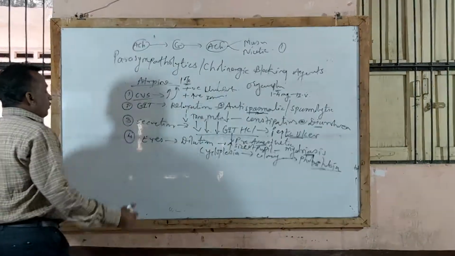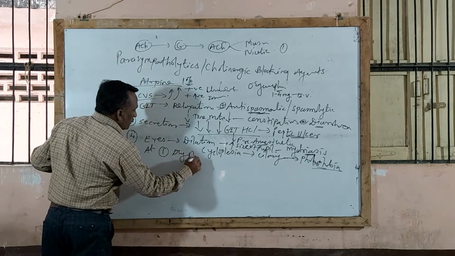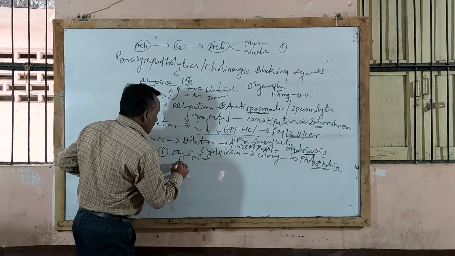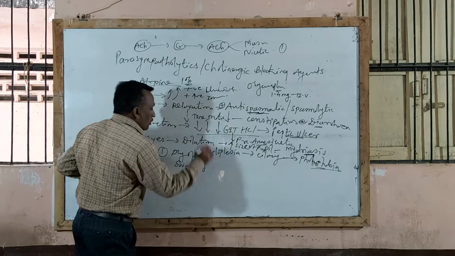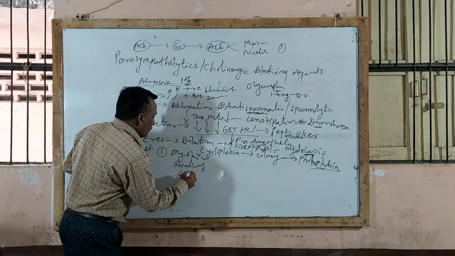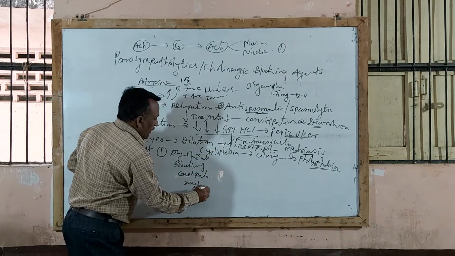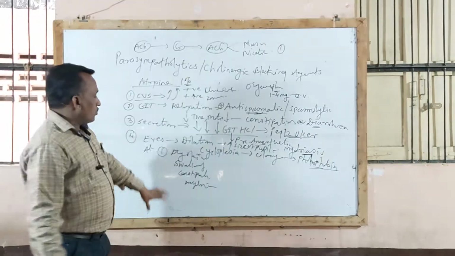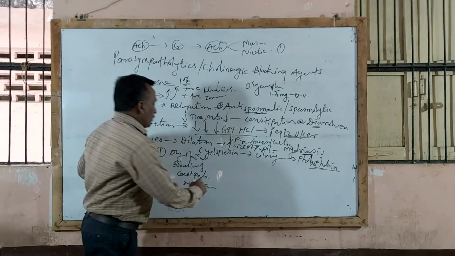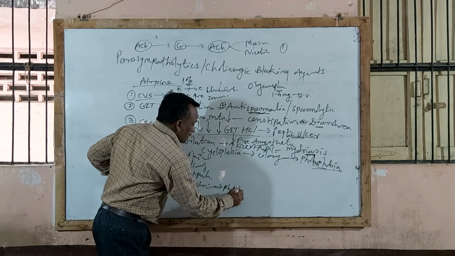Now regarding adverse effects or side effects: it causes dryness of skin because it reduces secretion, so dry skin. There is difficulty in swallowing because of reduced secretions. There is a constipation effect. Then there is mydriasis or dilation of pupil. So these are the side effects or adverse effects of atropine. In addition to this, because of mydriasis, the major side effect is that it produces photophobia. That is the major side effect.